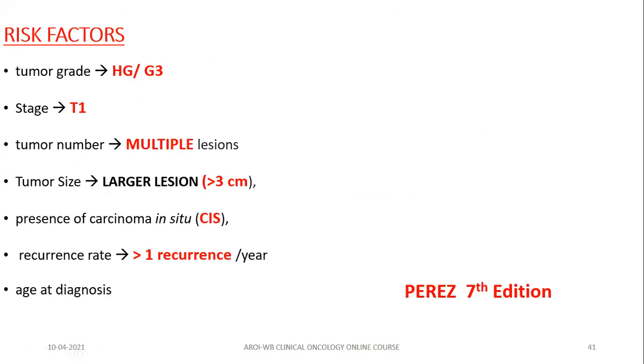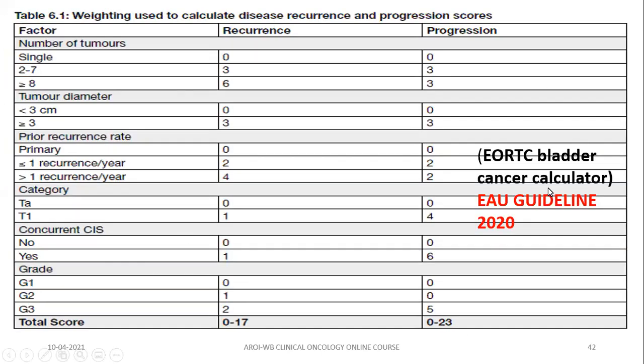So, which are the risk factors for disease recurrence and progression? These are high grade tumor, T1 stage, multiple lesions, larger lesion more than 3 centimeters, presence of carcinoma in situ, more than one recurrence per year, and age at diagnosis. Now, depending on the above factors, there is an EORTC bladder cancer calculator where you can calculate the probability of recurrence and probability of progression at 1 year and 5 years.